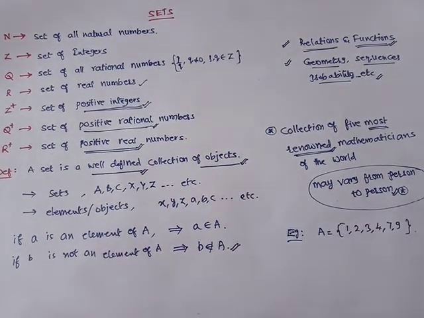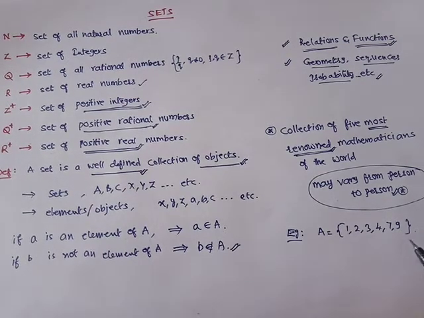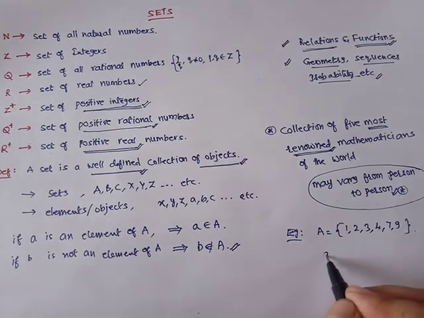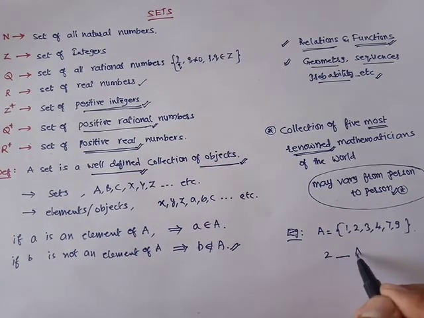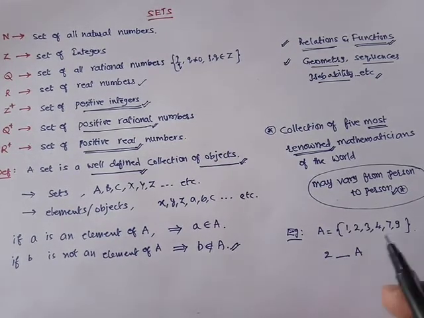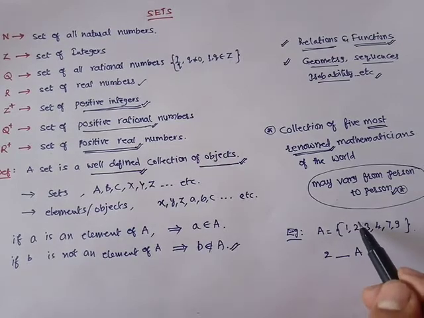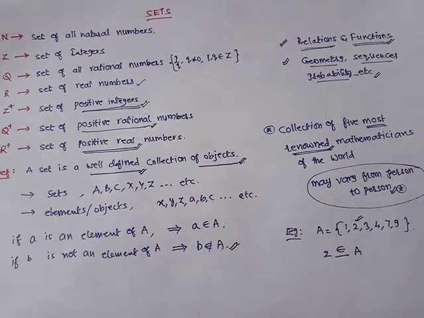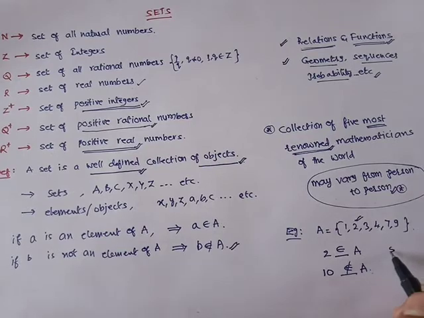Now I am considering a set A equals 1, 2, 3, 4, 7, 9. Then we use belongs to and does not belong to. How is this applicable? If I am talking about 2, what symbol can I use for A? 2 belongs to that particular set. 2 is already present here, so it is taken as 2 belongs to set A. And if 10 is taken, what symbol can I use? 10 is not present in that set, so it is taken as does not belong to.